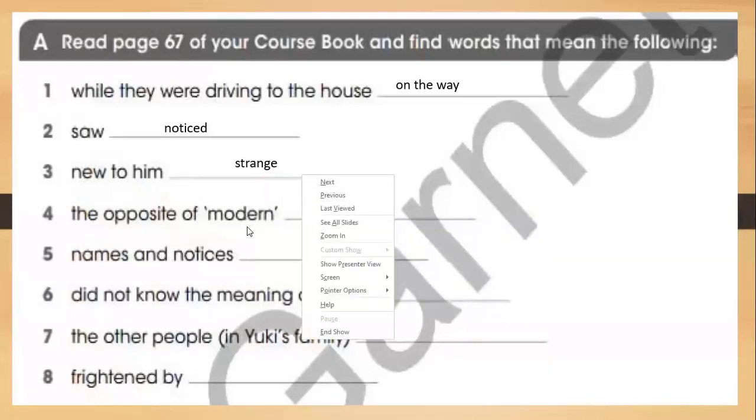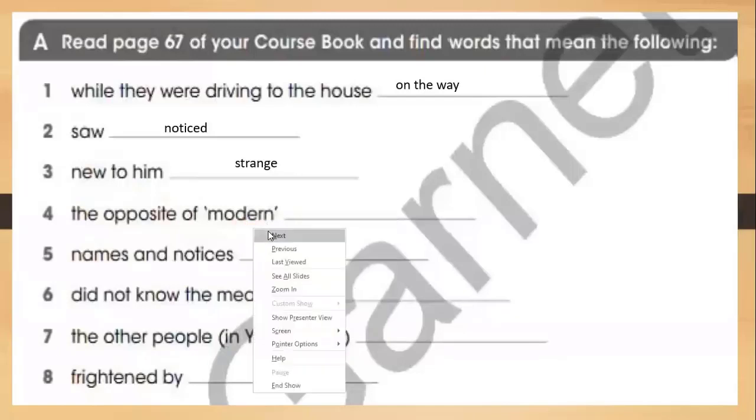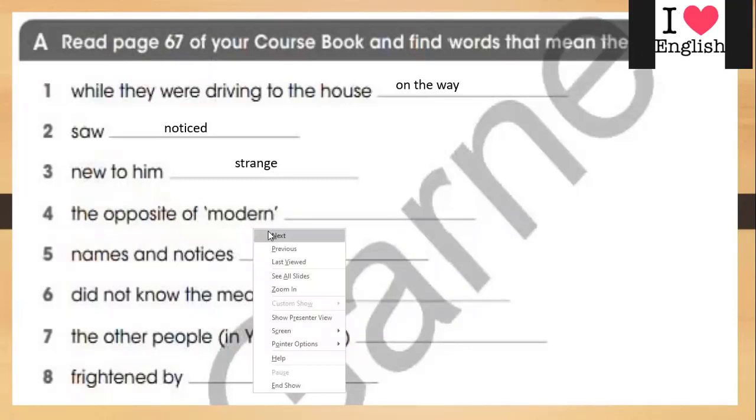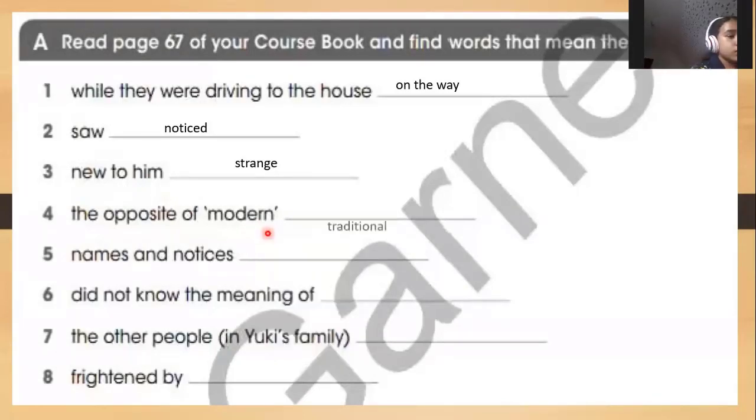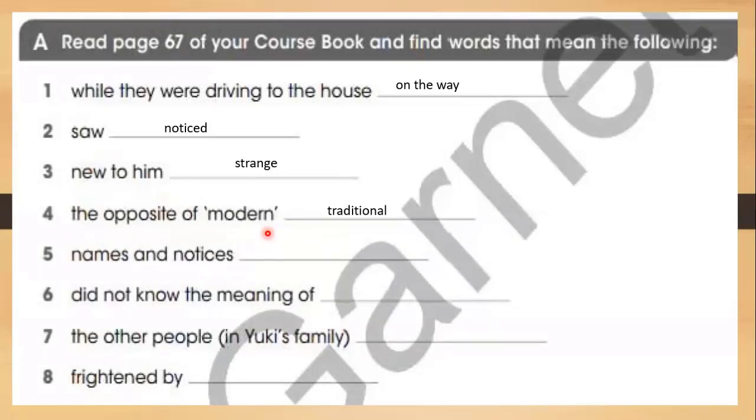So what do we mean by modern? I can. Modern? Yes, Serene, what does it mean here? Modern? جديد. Yes, very good. أو حديث. So the opposite of modern, it is? Traditional. Yes, traditional. So this is the opposite of this. So what about the fifth one?